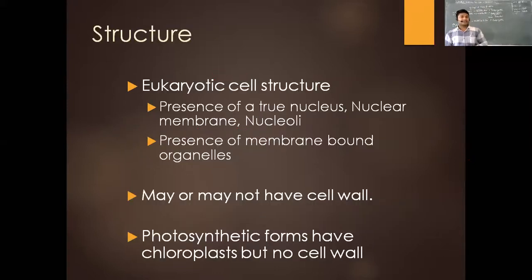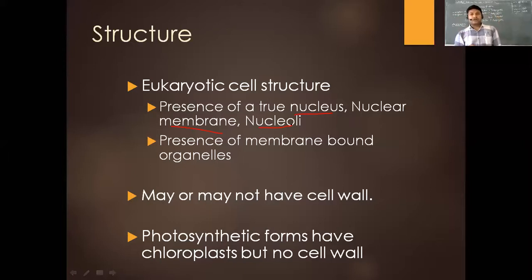Now, what is the structure of these organisms? As we said, they are eukaryotic in nature, so all the features you know about the eukaryotic cell hold good for these organisms as well. The cells have a true nucleus, a nuclear membrane of course, and nucleoli. Nucleolus is a membrane-less structure inside the nucleus, so there is a difference between nucleus and nucleolus. The nucleolus helps in the production of certain ribosomal RNAs, which we will discuss later in the cell chapter.